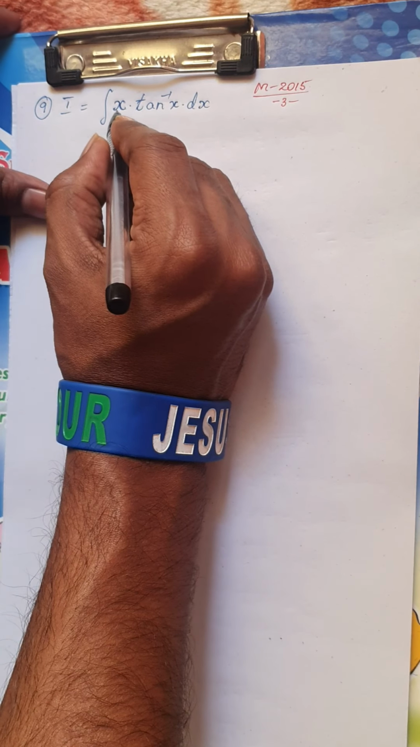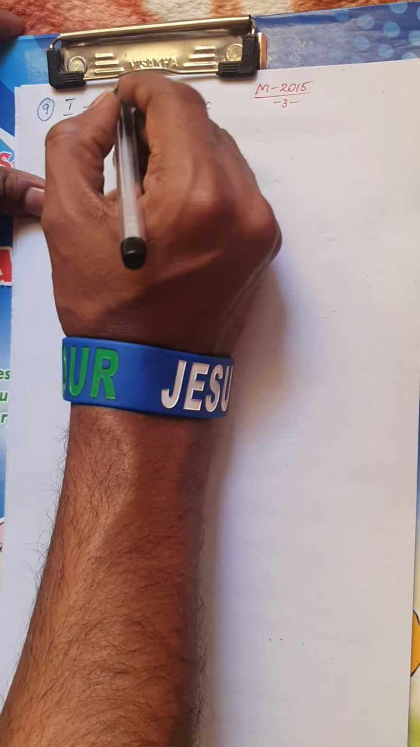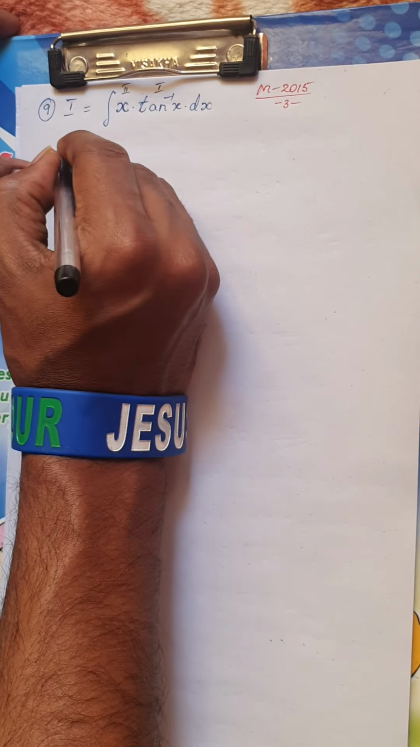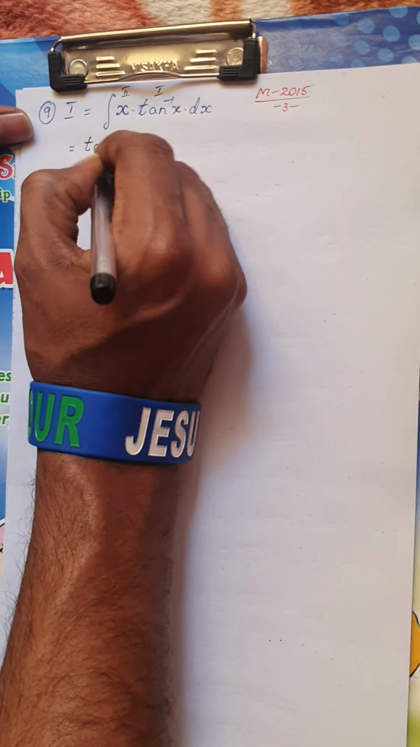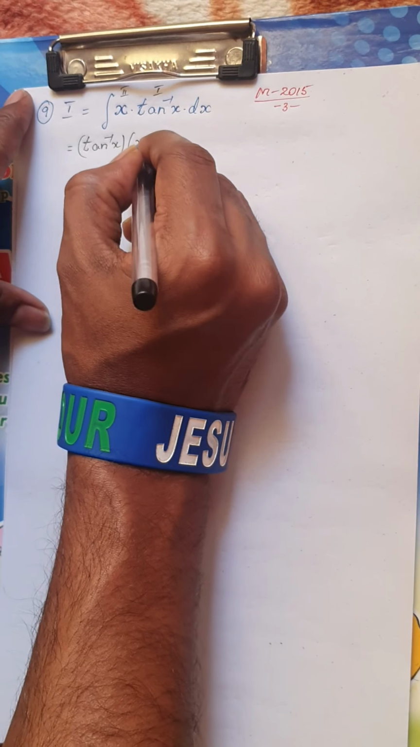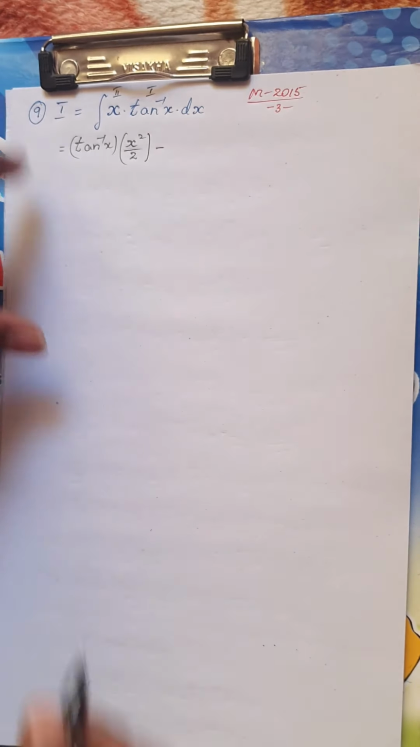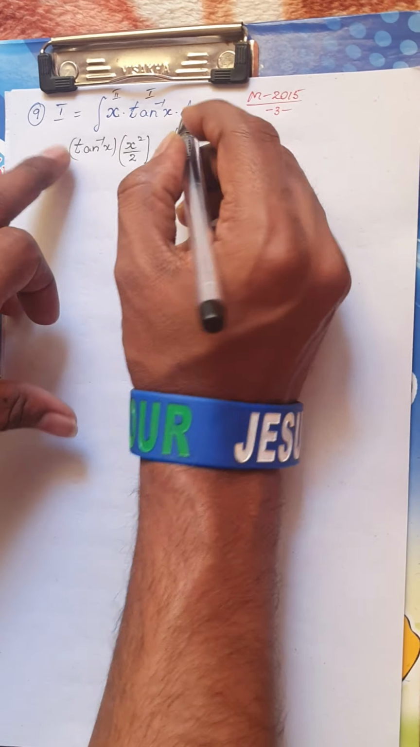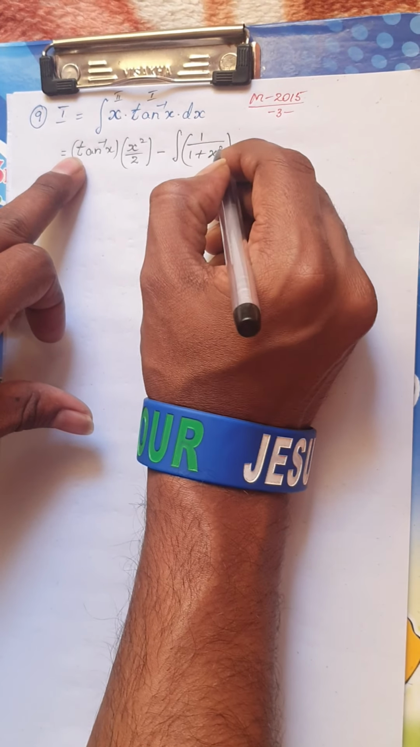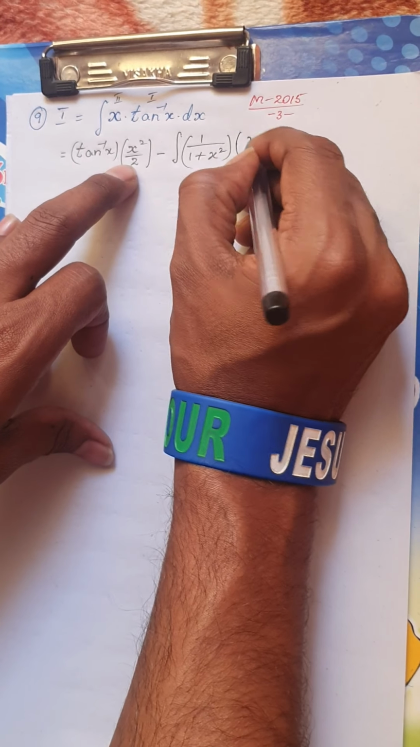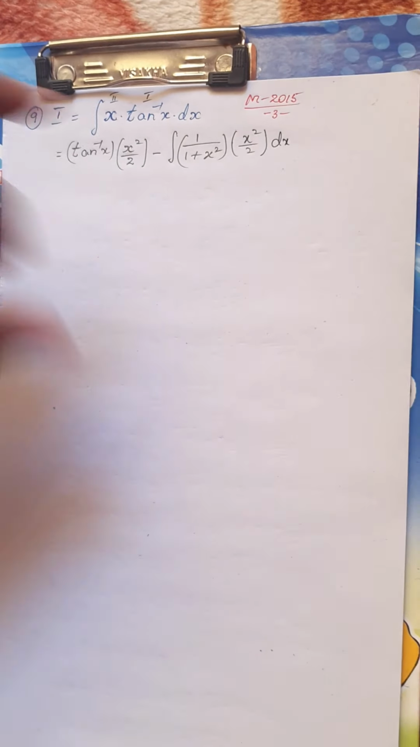We have two functions, algebraic and inverse trigonometric. It is common sense that whenever you get an inverse trigonometric function, that will be the first function. So keep the first function as it is, which is tan inverse x. Now integrate x. We know the integral of x is x square by 2, minus the integral of the derivative of tan inverse x, which is 1 divided by 1 plus x square, into x square by 2, integrated with respect to x.